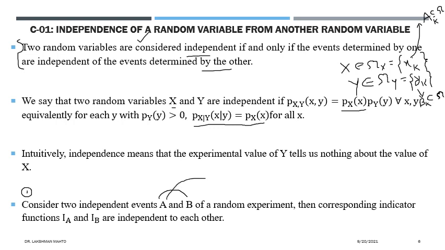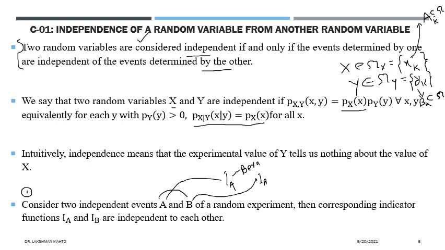Now with respect to A, define an indicator function IA, and similarly with respect to B, define another indicator function IB. Definitely IA and IB are different, and we know that IA is a Bernoulli random variable. Each indicator function is a Bernoulli random variable. It takes only two values, either 0 or 1.